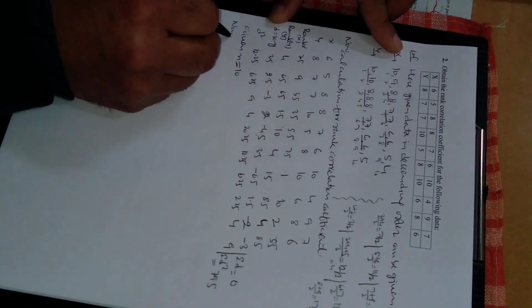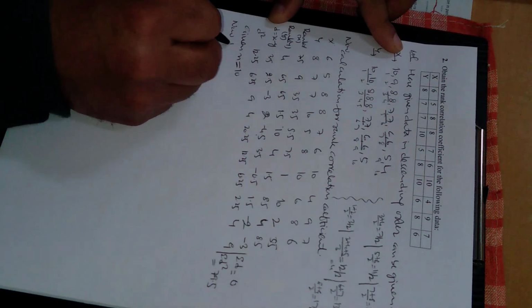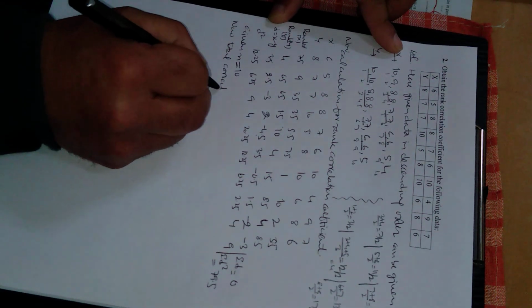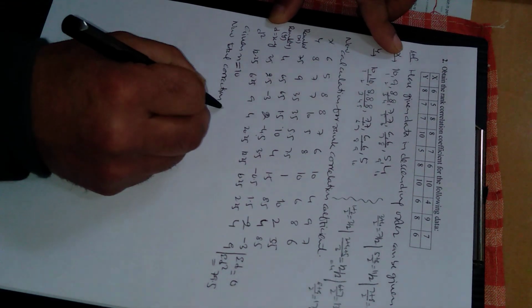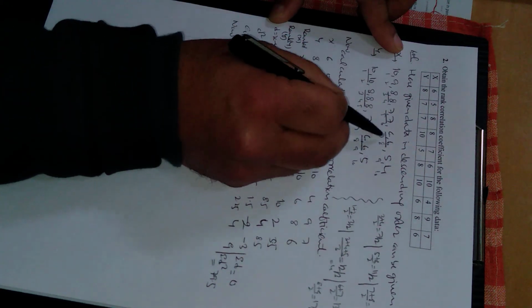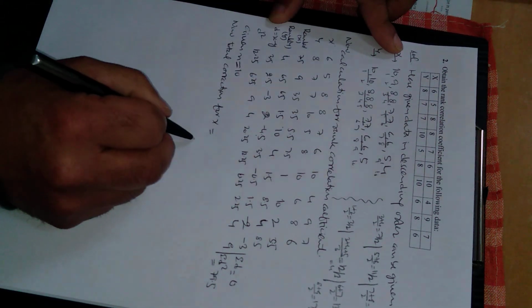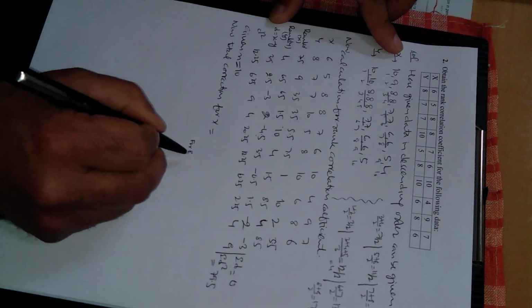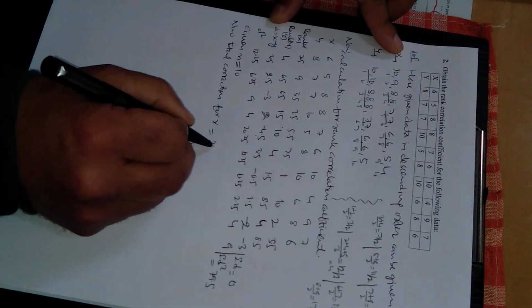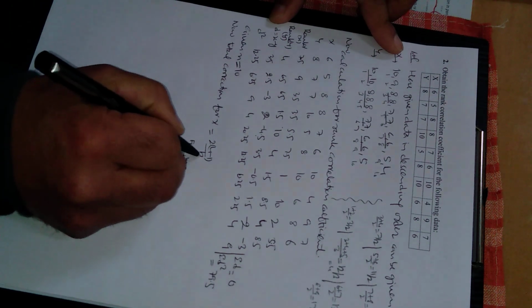Now total correction for x. For x there will be 3 corrections. For 8, m is 2, this will be 2 times (4 minus 1) divided by 12.